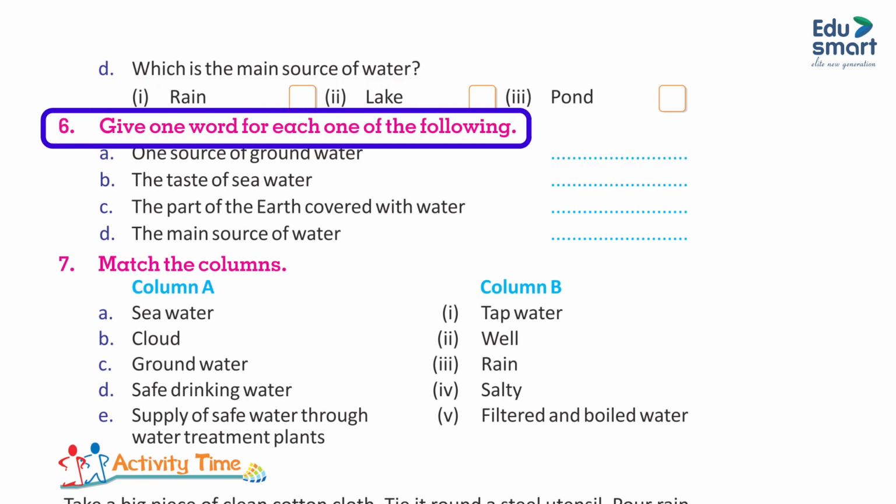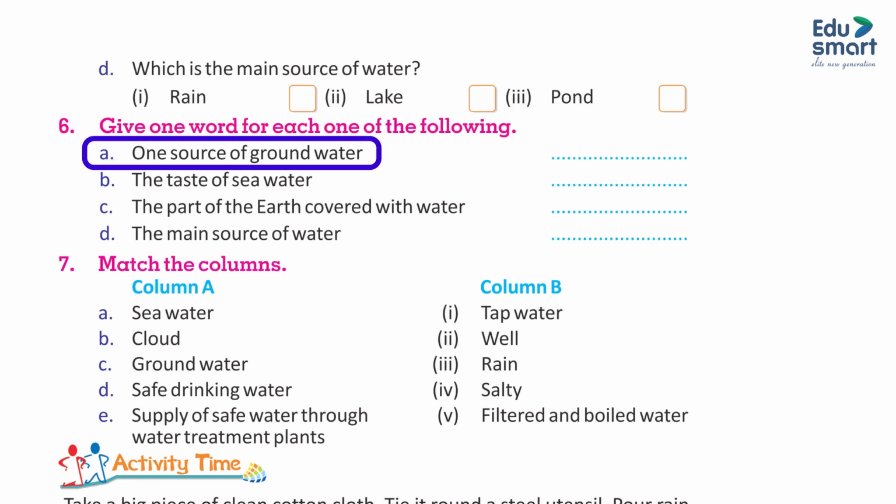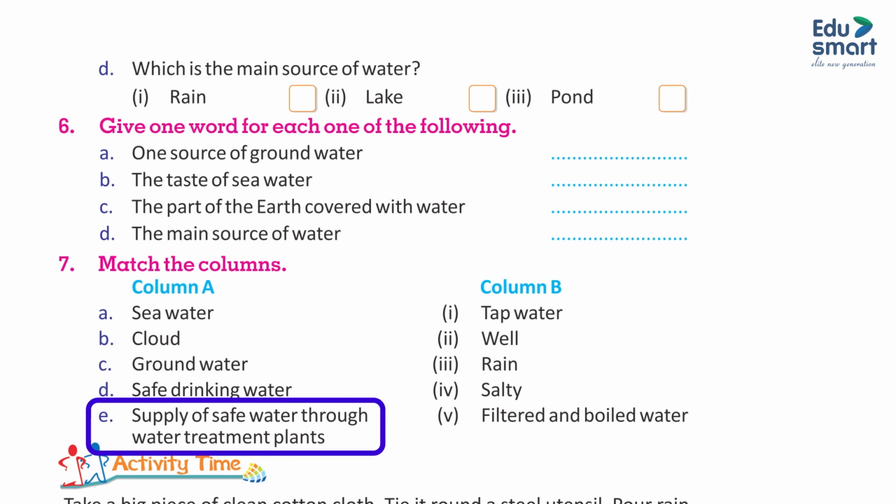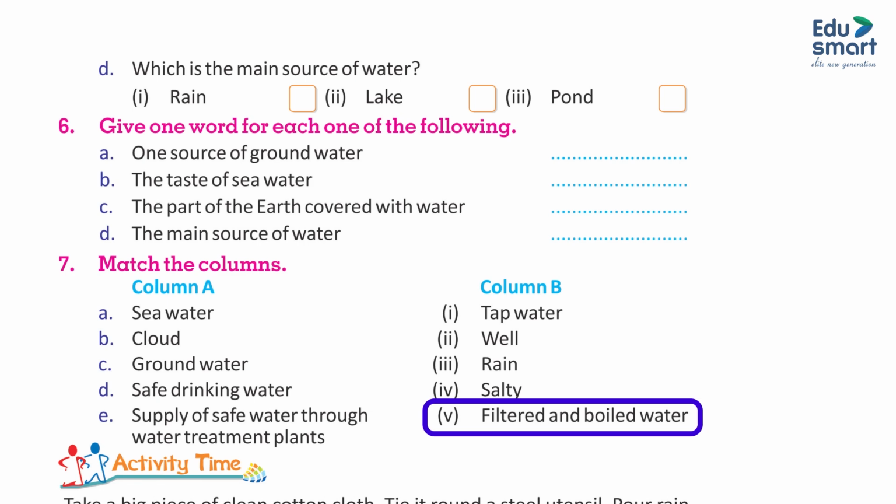6. Give one word for each of the following. A. One source of groundwater. B. The taste of seawater. C. The part of the earth covered with water. D. The main source of water. 7. Match the columns. Column A: A. Seawater. B. Cloud. C. Groundwater. D. Safe drinking water. E. Supply of water through water treatment plant. Column B: 1. Tap water, 2. Well, 3. Rain, 4. Salty, 5. Filtered and boiled water.